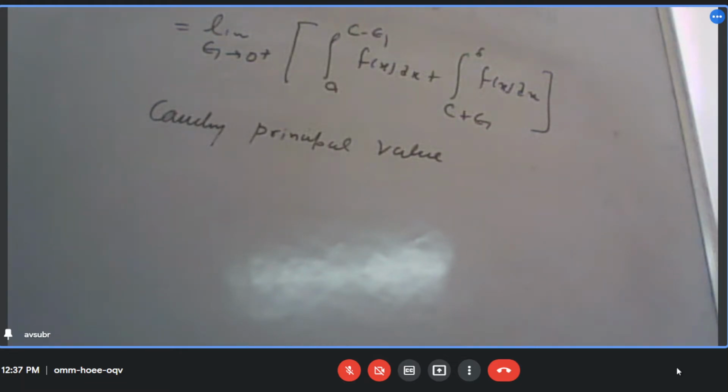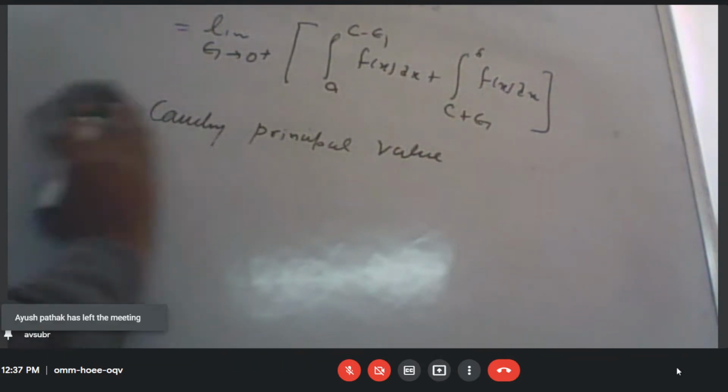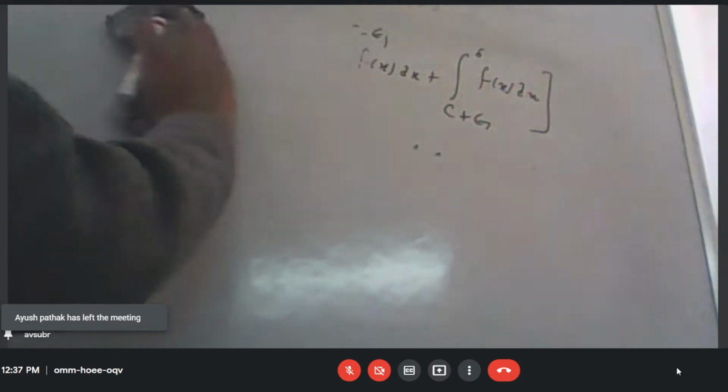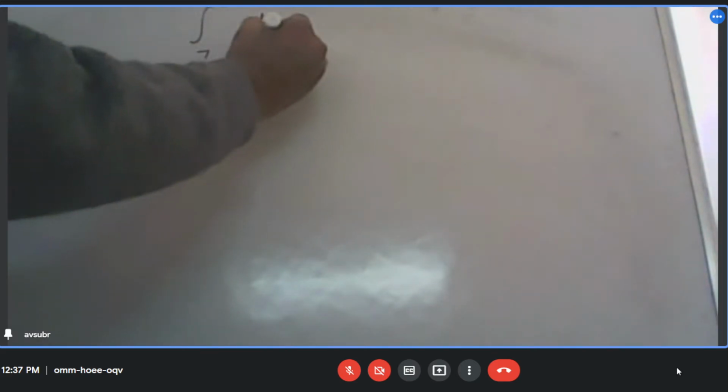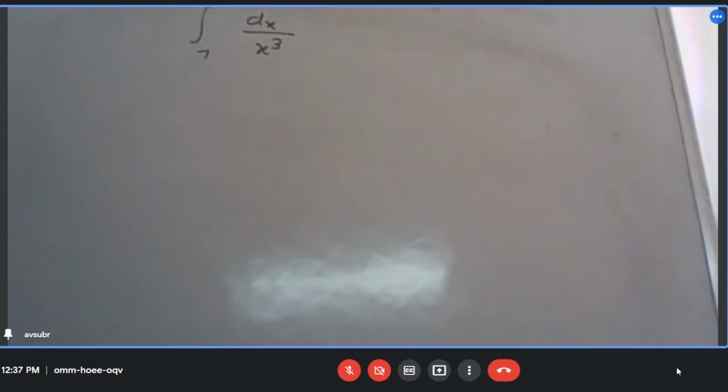So let us take an example of this. That example will make us understand. Is everything clear so far? The example is the integral from minus 1 to 1 of dx by x cube.